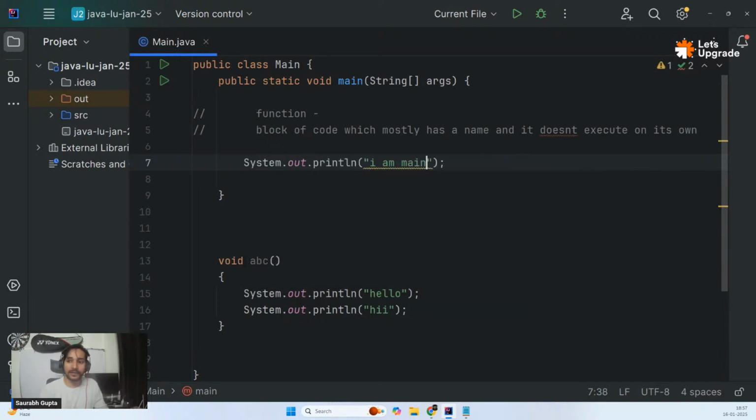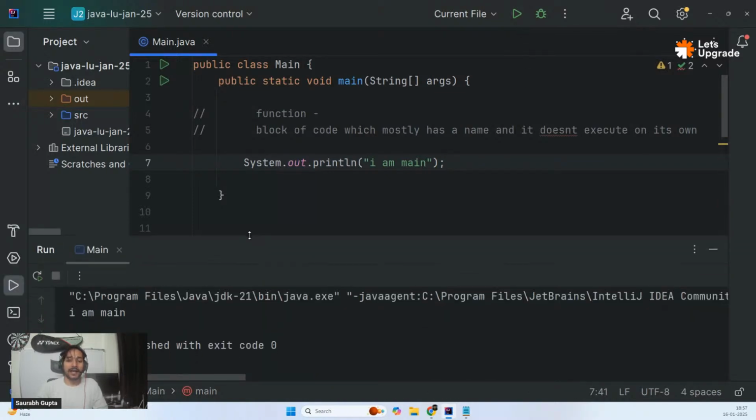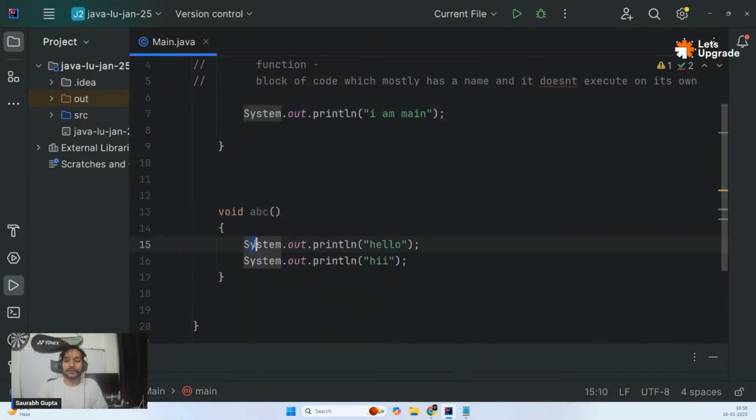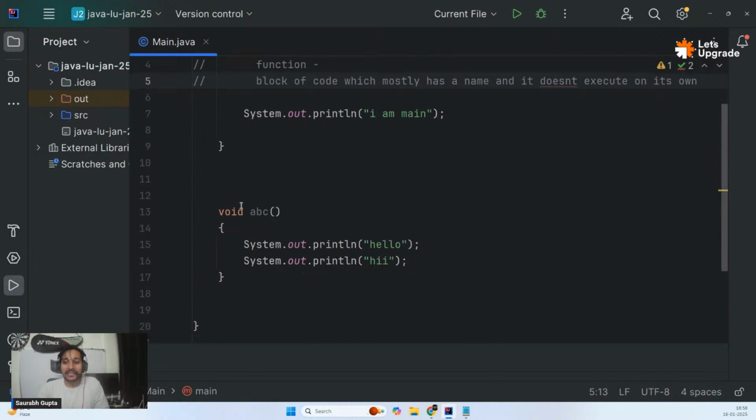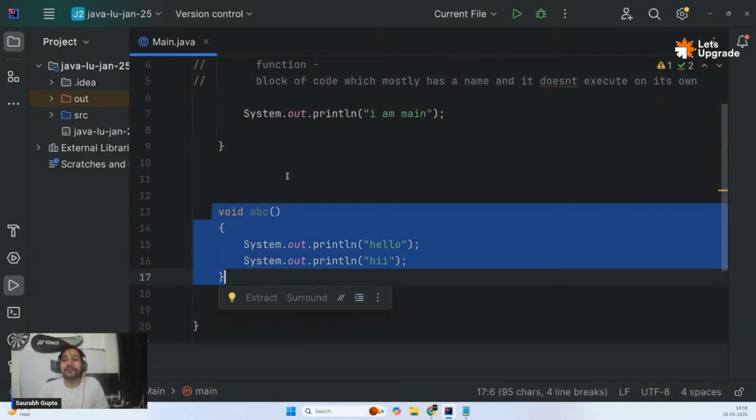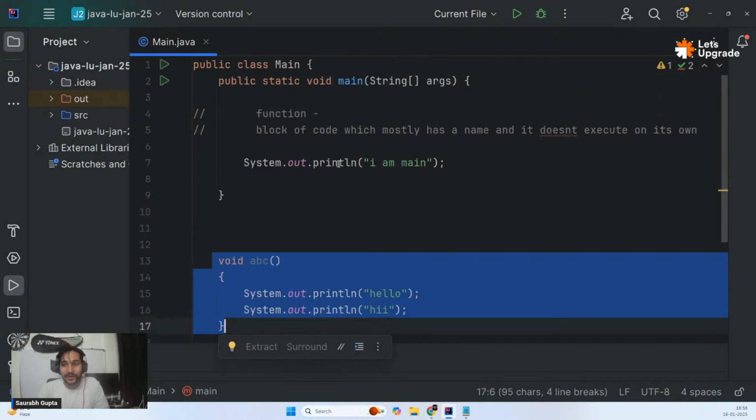I am main. And now if I execute this whole program, see, only "I am main" is working. This whole thing, these two lines of code, is not working. Why? Because what did I say, guys? Whatever you write inside main, only that works. And this function is outside main, so this will never work. Is that clear?